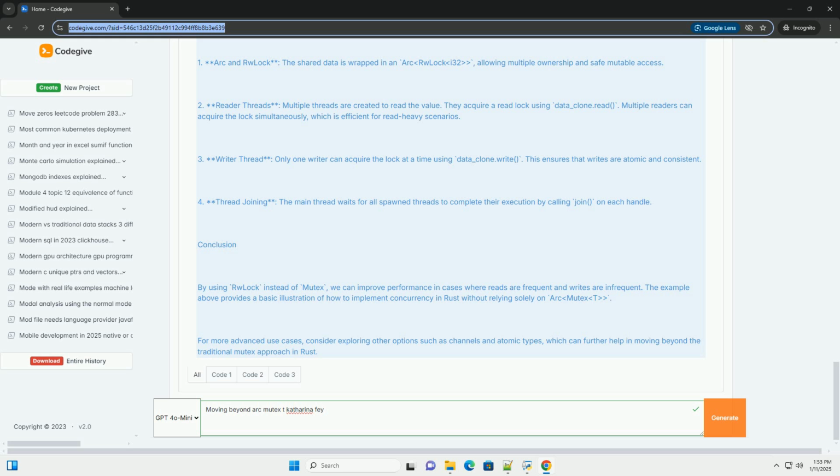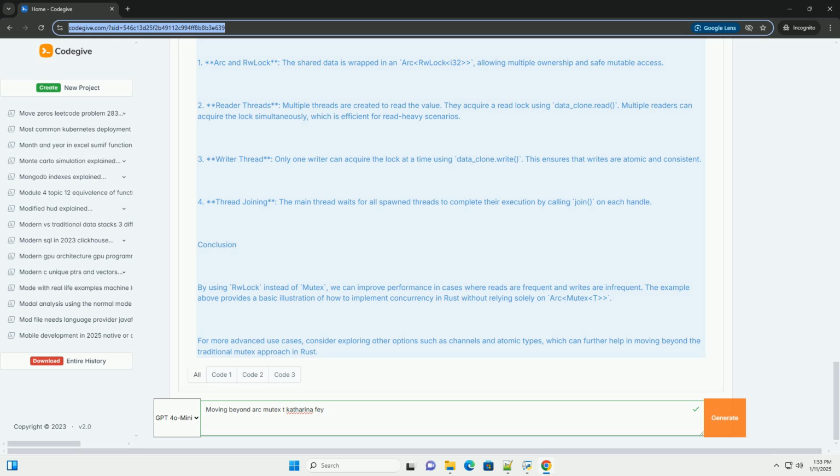4. Thread joining. The main thread waits for all spawned threads to complete their execution by calling join on each handle. Conclusion. By using RwLock instead of Mutex, we can improve performance in cases where reads are frequent and writes are infrequent.